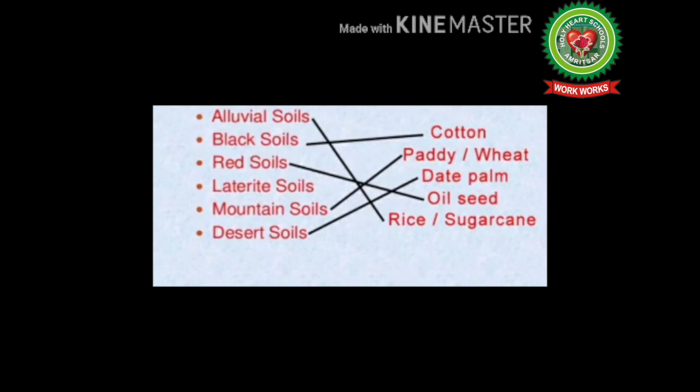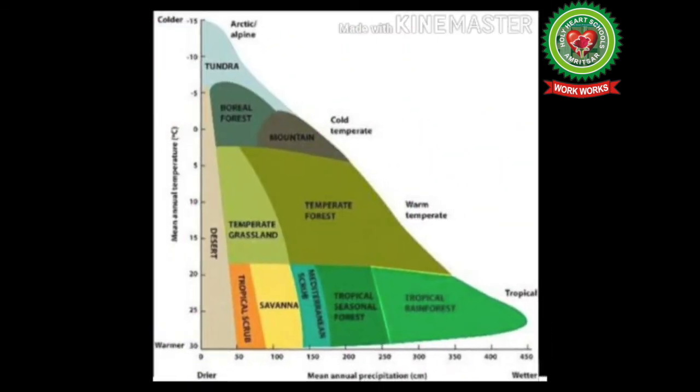We find alluvial soil which supports mostly food crops like rice, sugarcane, wheat, etc. Black soil is more suitable for cotton, red soil for oilseeds, laterite soil for cash crops, mountain soil for paddy and also cashews and dry fruits, desert soil for date palm, etc. So these all are the factors which affect the natural vegetation of a country.